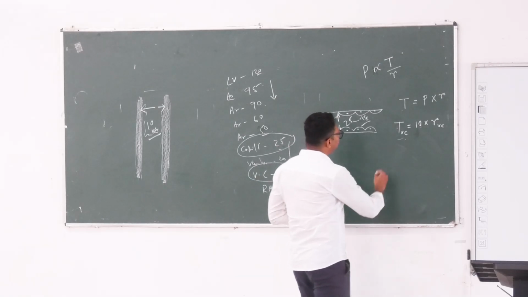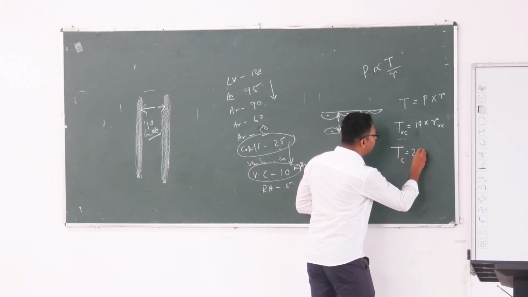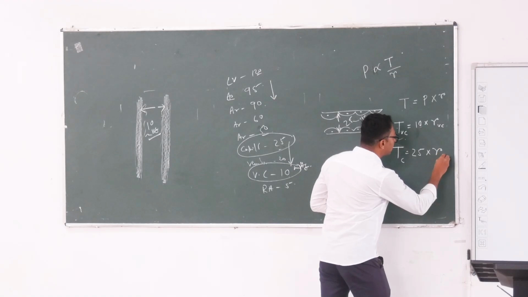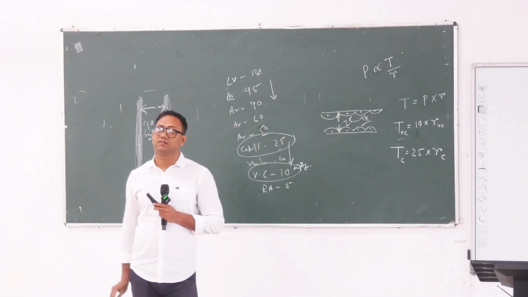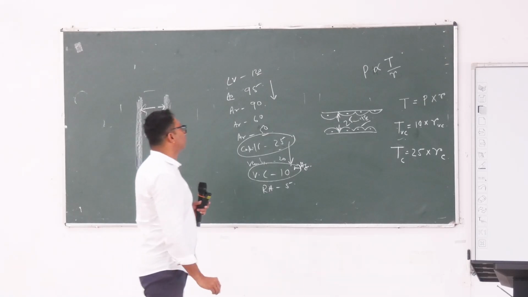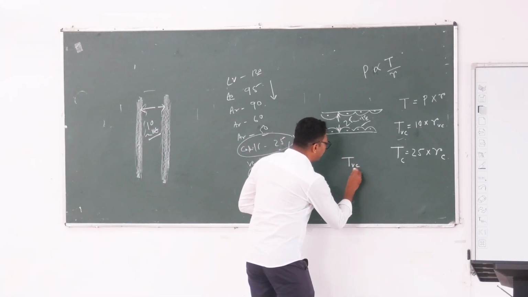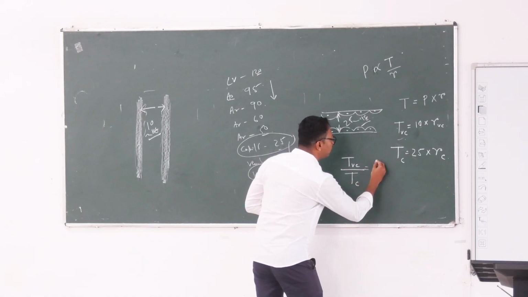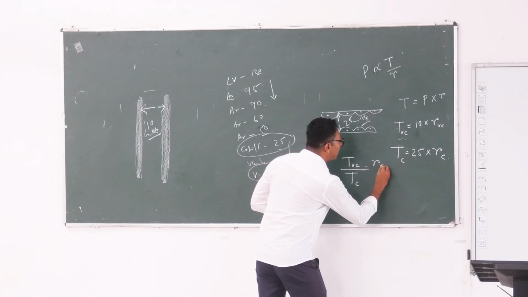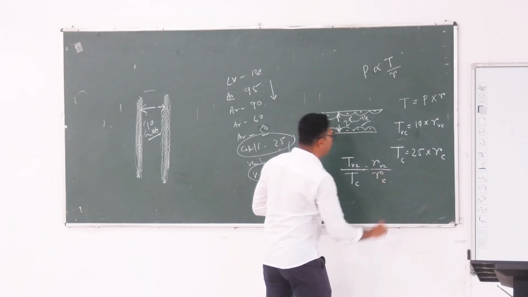And for capillary, wall tension is equal to 25 into R capillary. Clear? So tension vena cava by tension capillary is equal to 10 R vena cava by 25 R capillary.